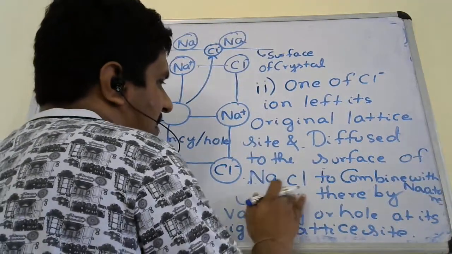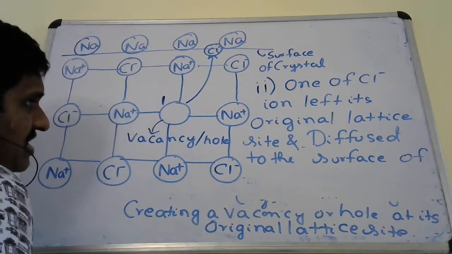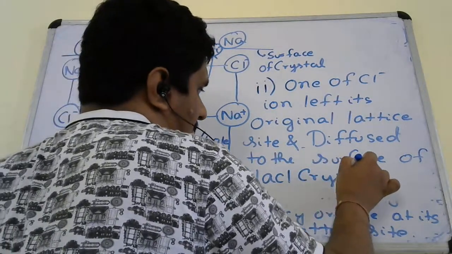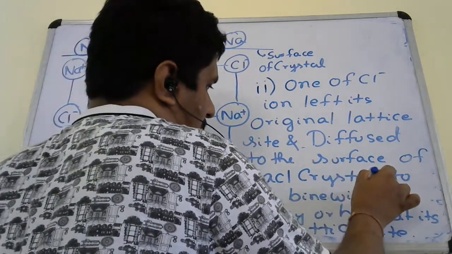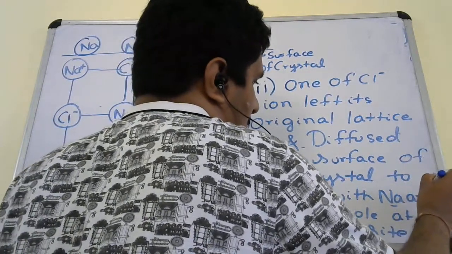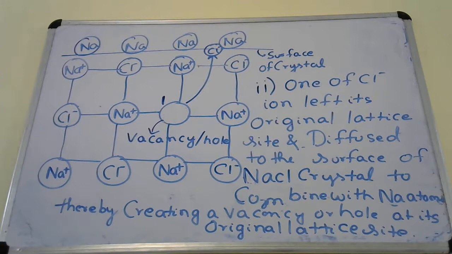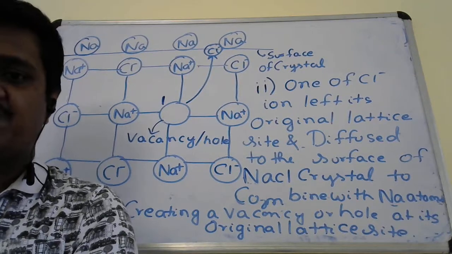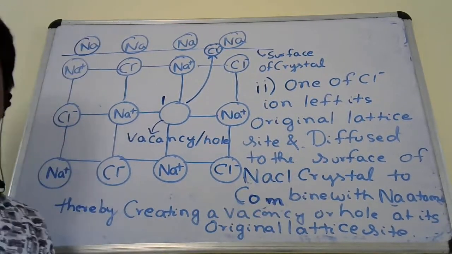Please change this line. One of the Cl minus ions left its original lattice site and diffused to the surface of the NaCl crystal to combine with sodium atoms, thereby creating a vacancy or hole at its original lattice site.